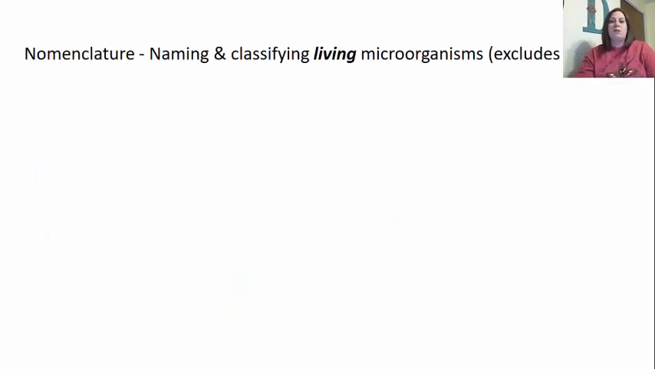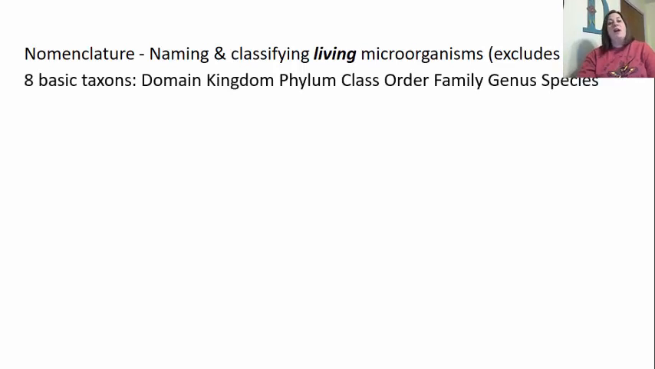All right, so one thing we want to look at here before we really dive in to microbiology itself is we want to go over an overview a little bit of how most of these organisms are named. And now this is something in biology we talk about a lot of times. This is called the nomenclature. This is going to be the naming and classifying of living things. Now, of course, this one's going to be focusing in on living microorganisms, and this doesn't exclude viruses since they are considered non-living. There are 8 basic taxons or groups that we can put organisms into.